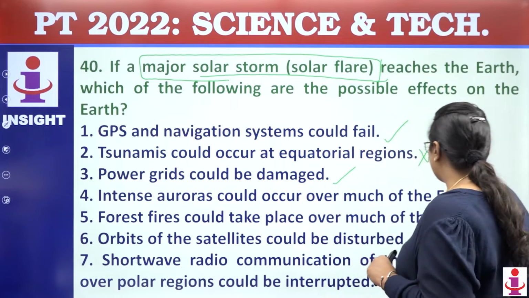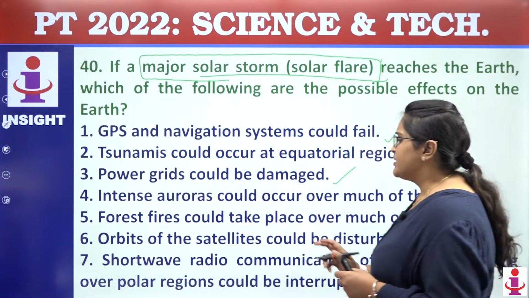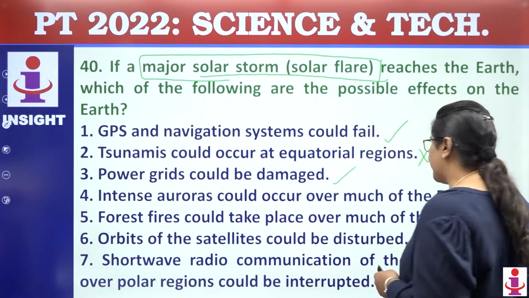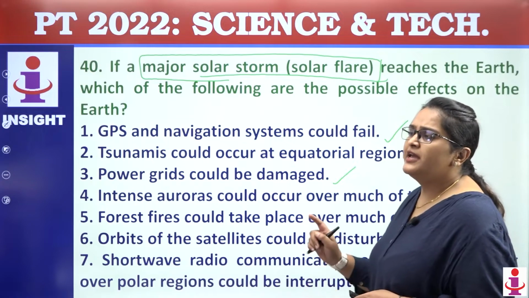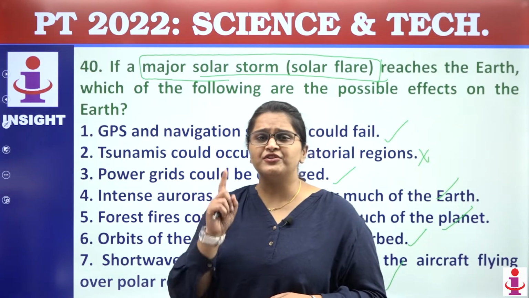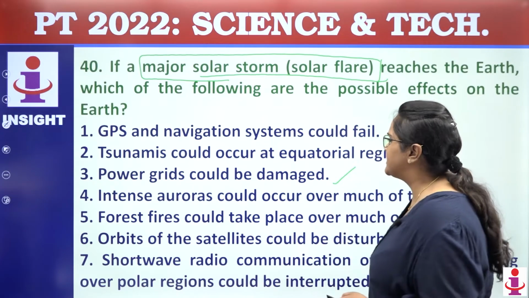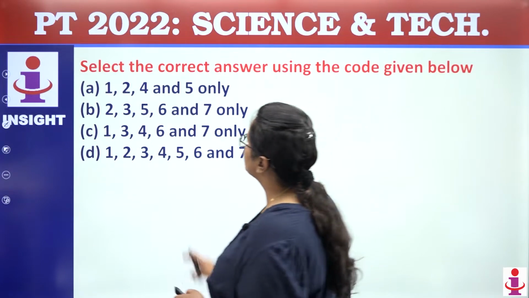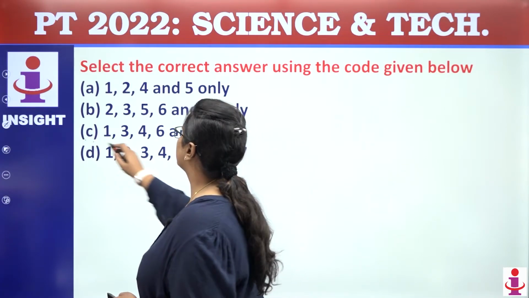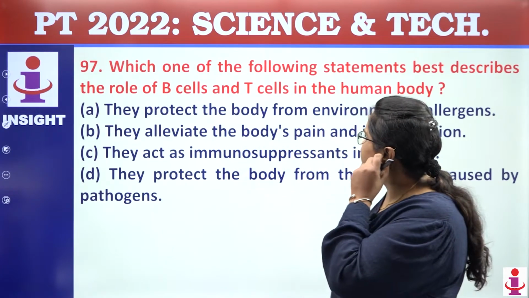Next, forest fire would happen. True. Orbits will be disturbed. True. Shortwave radio communication over the polar region would be interrupted. True. If it were the equatorial region, then the statement would be false. But since it is the polar region, the statement is true. So only 2 is incorrect. So let's see in which option 2 is not there. So 2 is not in this part. C. So the answer will be C.